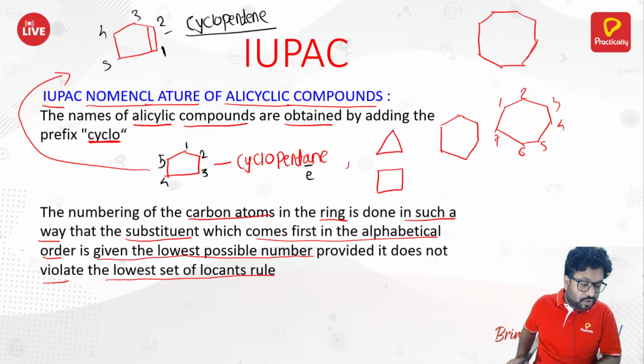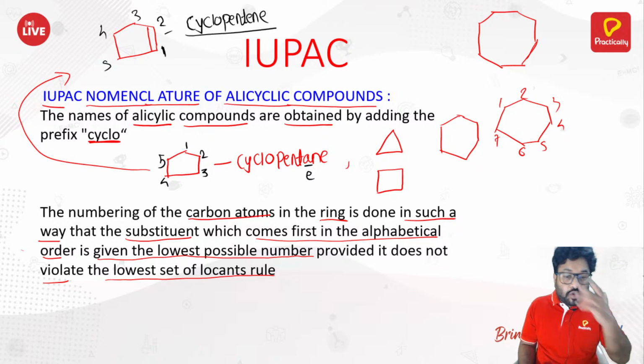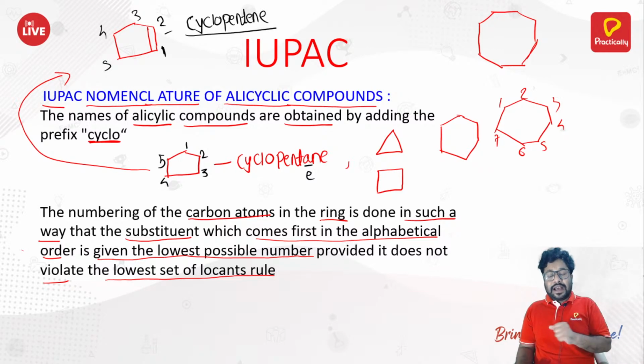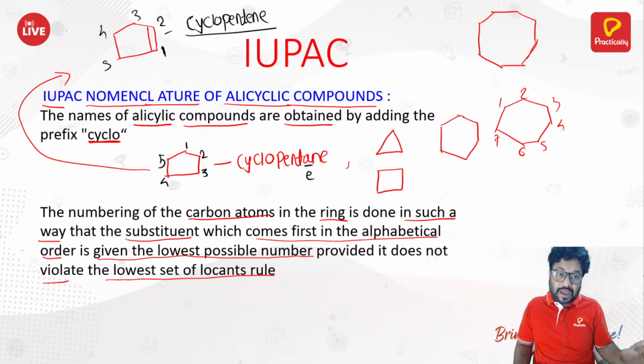Lowest set of locants rule I have already told you in the last lecture. What was the lowest set of locants rule? Whatever substituents you have there, you just add their numbers. Suppose there are two or three possibilities of counting, and everything is the same, but only the numbers where substituents are present are different. Then you take all those numbers and sum them.